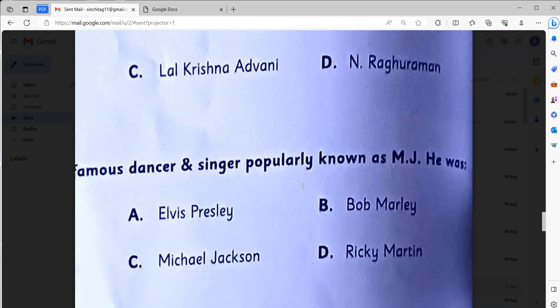He was a very famous dancer and singer, popularly known as MJ. He was Michael Jackson. Number C.